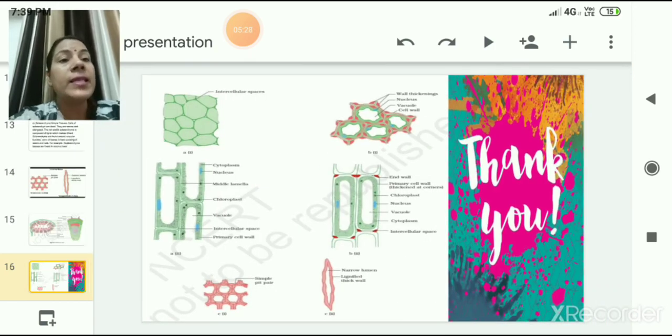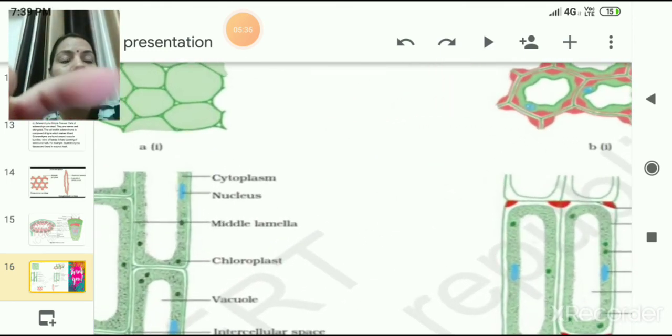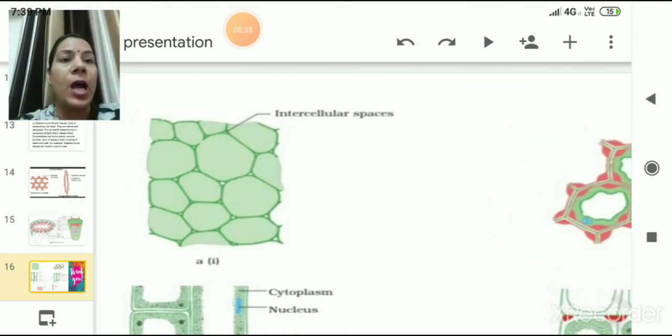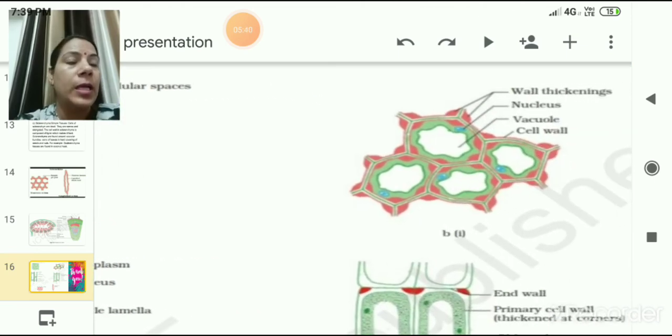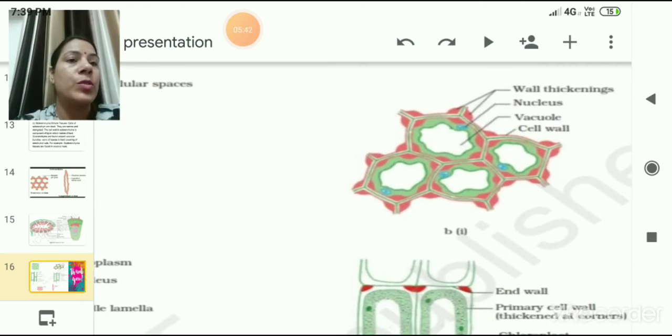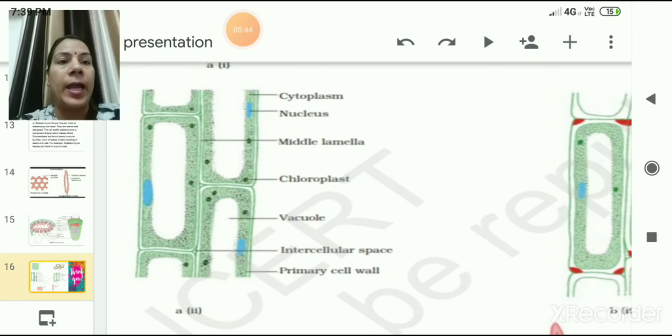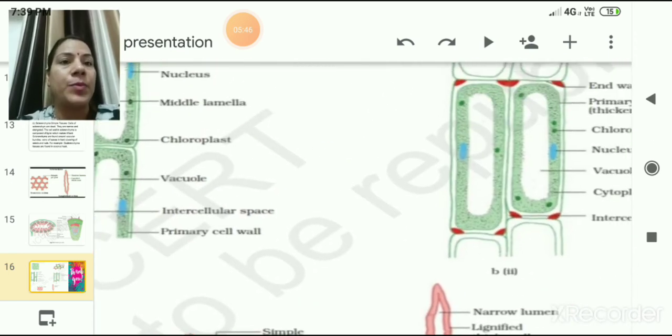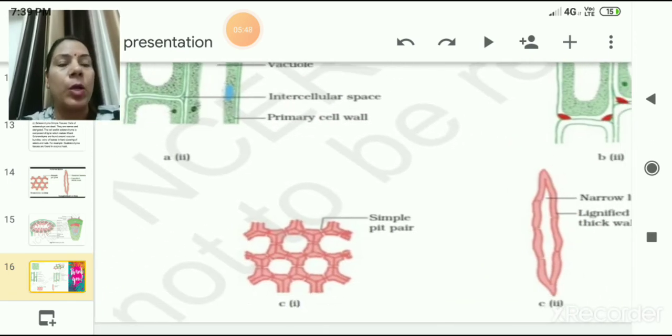And in this slide you can see the different types of simple permanent tissues. Here you can see parenchyma tissue with large intercellular spaces, and here also parenchyma tissues, and here you can see other types of tissue, sclerenchyma, chlorenchyma.